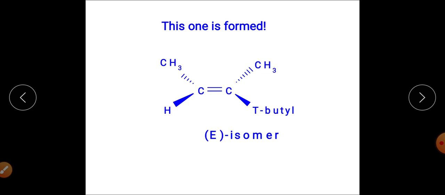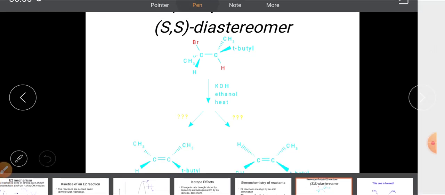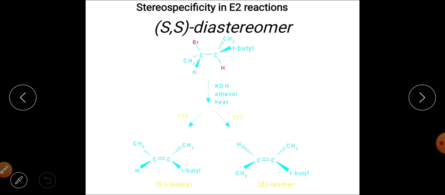Now I will tell you how this SS diastereomer can be represented in the form of a Newman projection formula. It can be represented like this.